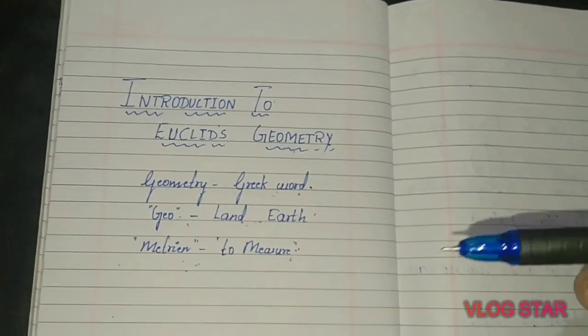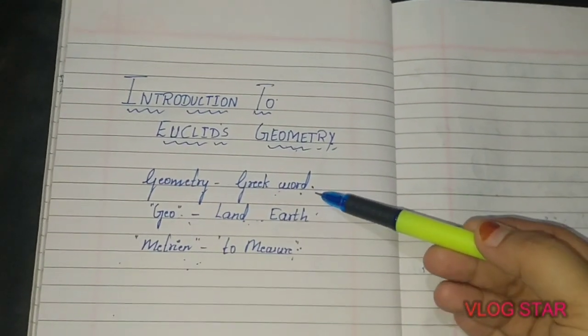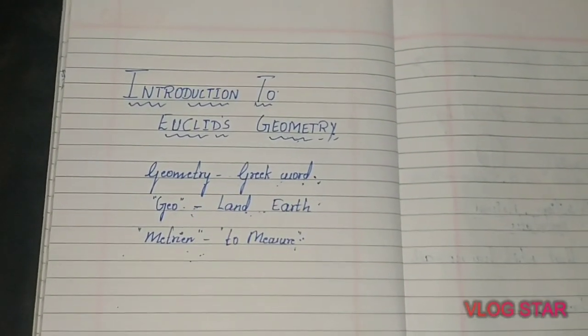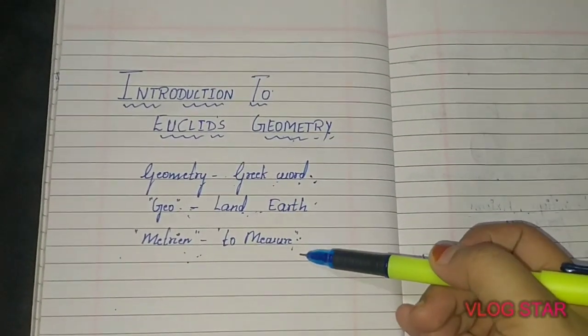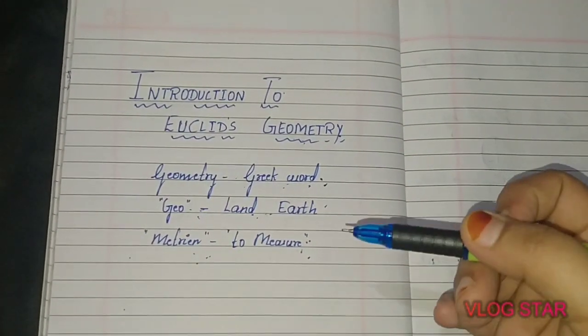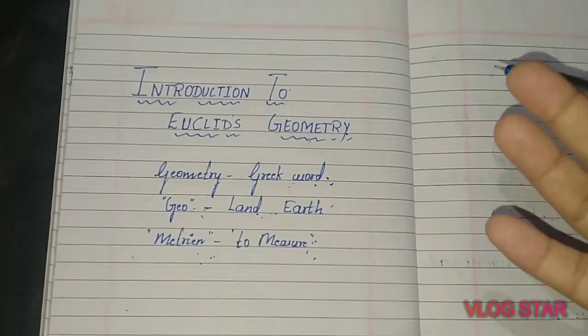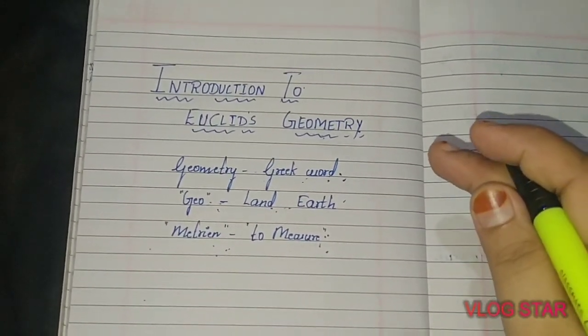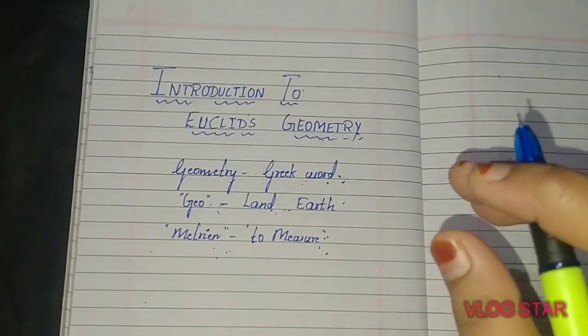So the word geometry comes from the Greek word. Here geo means land or earth and metrian means to measure. Now the point is how geometry appeared. Geometry appears to have originated from the need of measuring the land.